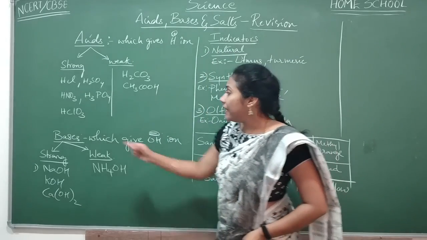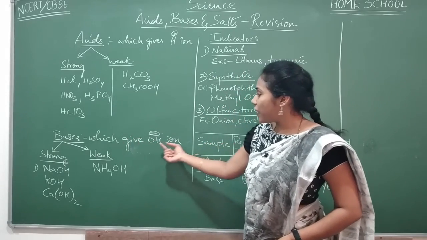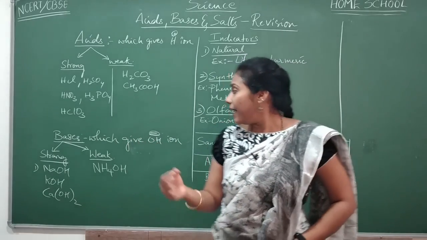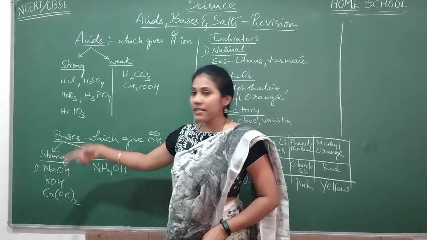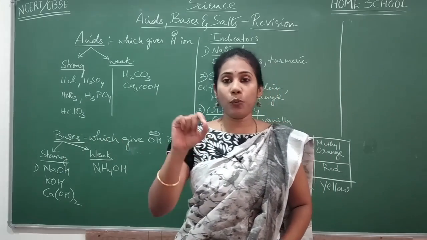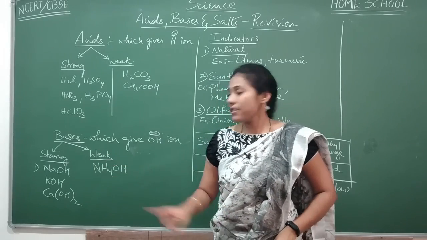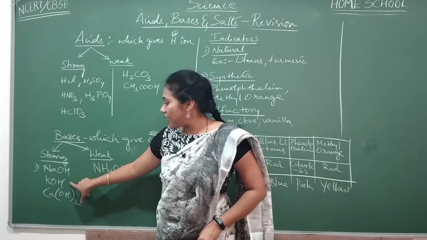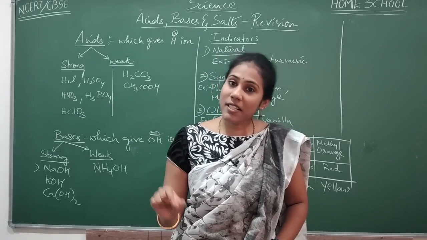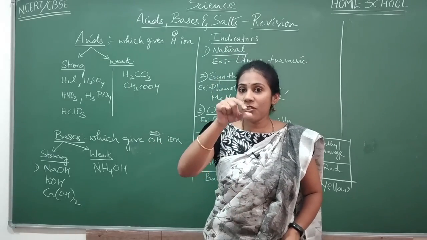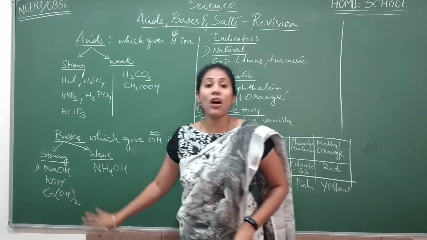Okay. Fine. And coming to the bases. So how do you define a base? Base is a substance which gives OH minus ion. Okay. Again here two types are there, strong base and weak base. So strong base, again the definition is same. The base which can undergo complete dissociation in water is strong base. So what examples here? Sodium hydroxide, potassium hydroxide, calcium hydroxide, barium hydroxide, rubidium hydroxide, all hydroxides. First group elements hydroxides, second group elements hydroxides are strong bases.